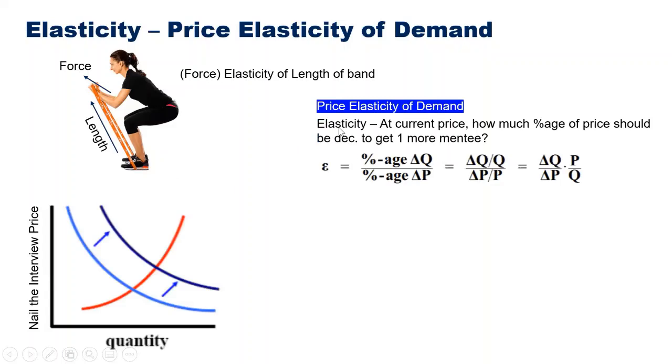So this basically means simply that if we are changing the price by some percentage, what is the change in the quantity, right? Delta P upon P is the percentage change in price, and delta Q upon Q is the percentage change in quantity, right?